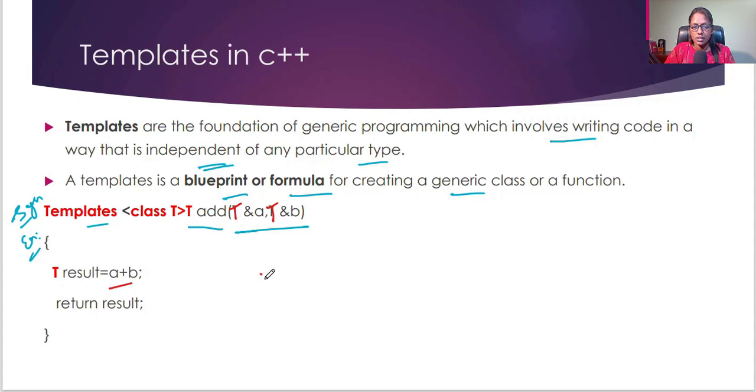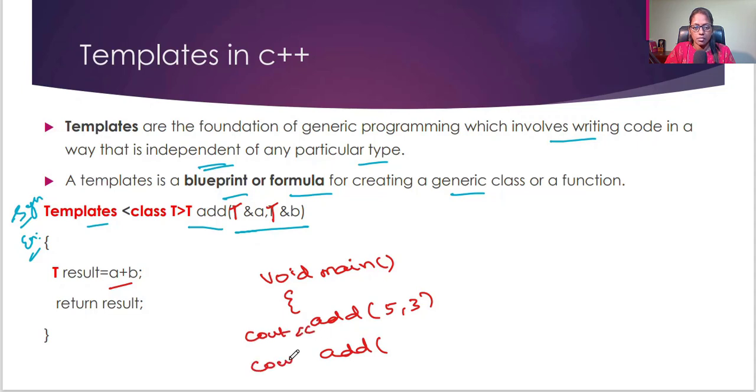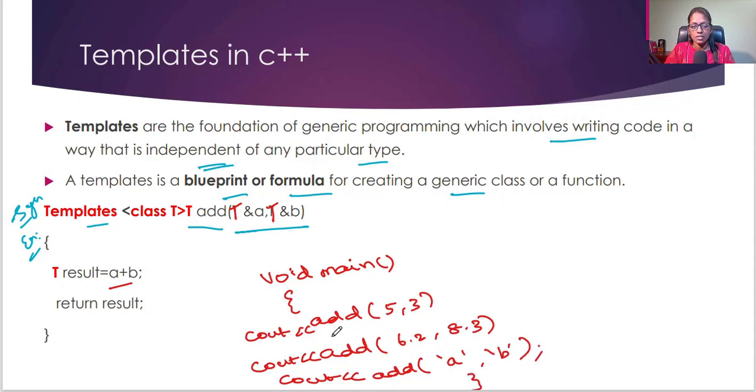Return result. So in this main function, void main, I am calling add 5, 3, and then I am calling cout add 6.2, 8.3, and here a, b. Okay, so in this case, see, add is a template.